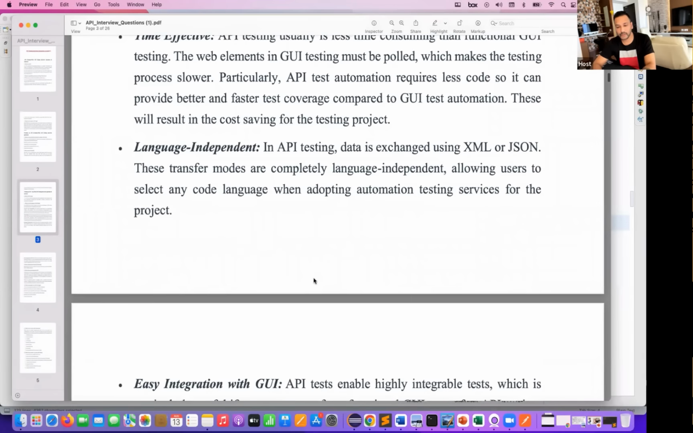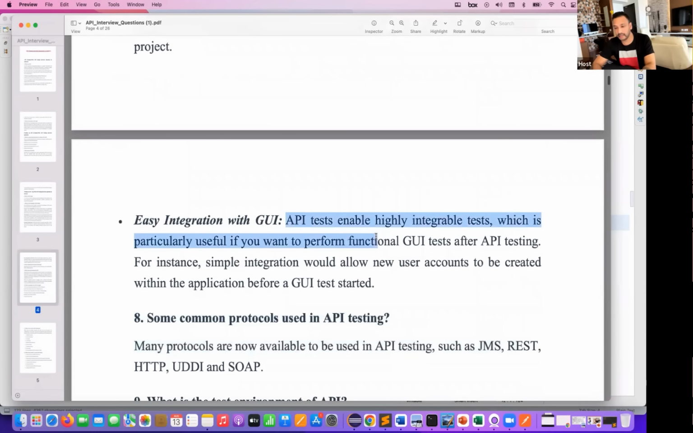Let's see the next one. Yes, easy integration with GUI. API tests enable highly integrable tests, which is particularly useful if you want to perform any functional UI testing after the API testing. For instance, simple integration, as I told you, right? Give me the registration data, or the account data, or user data, or country data, or region data. You can easily integrate with any UI client. It could be a browser, it could be a mobile application, iOS, Android, or any third-party client that you really want to use. You can easily call the API and get the response in JSON or XML and show the same response on the UI. That's very straightforward. That's why easy integration with the GUI.